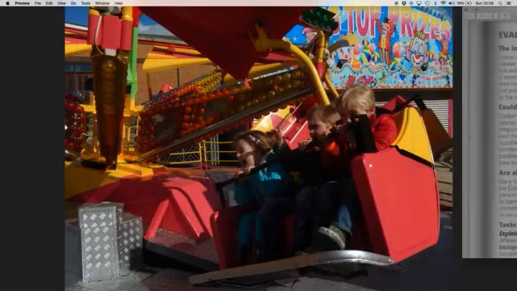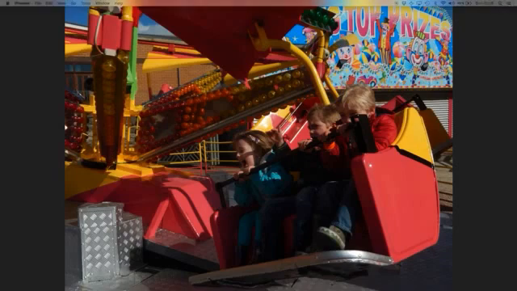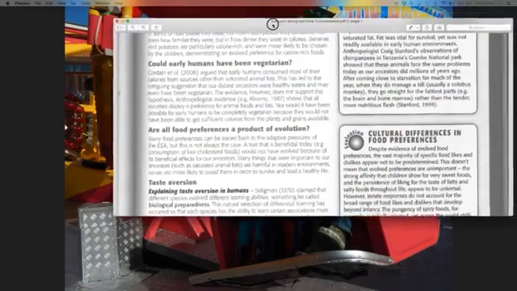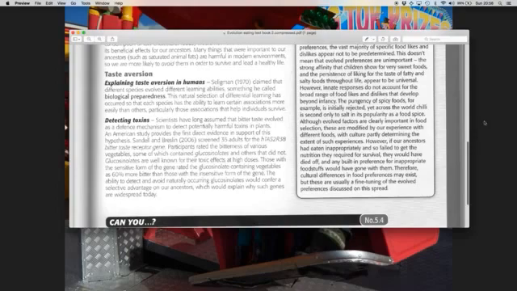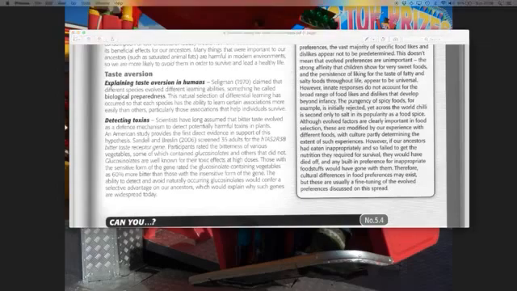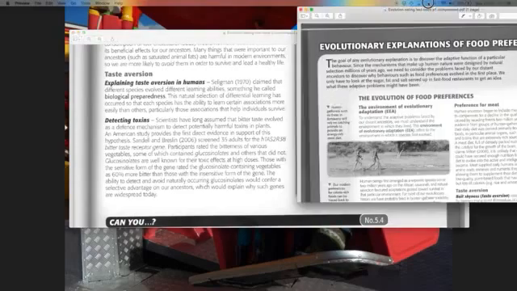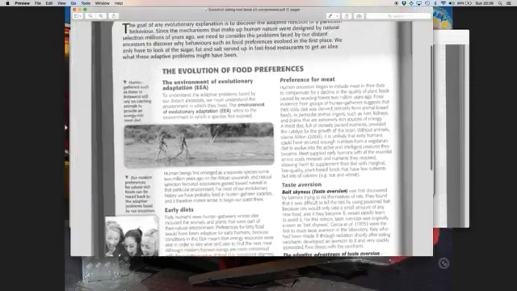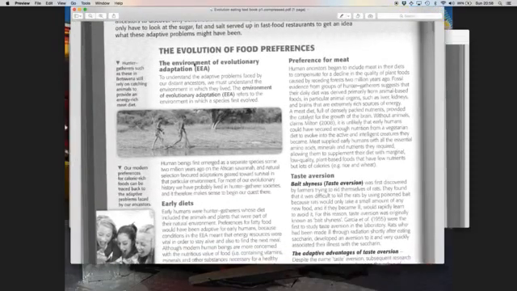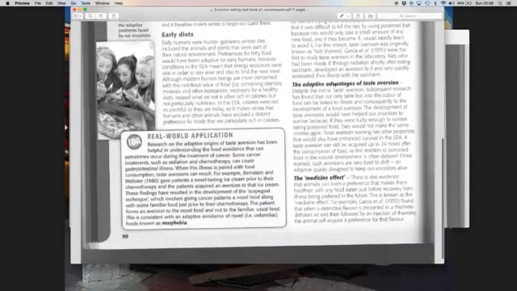Okay, so that's the first bit of detail. The other key thing you need to know is, let me find the right stuff that I want. Okay, this is the other part of the textbook. So we've done all about the environment of evolutionary adaptation, done about the preference for meat. There's extra little bits there as well. This is the other major thing.